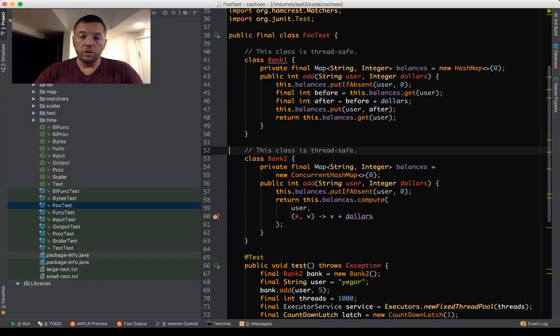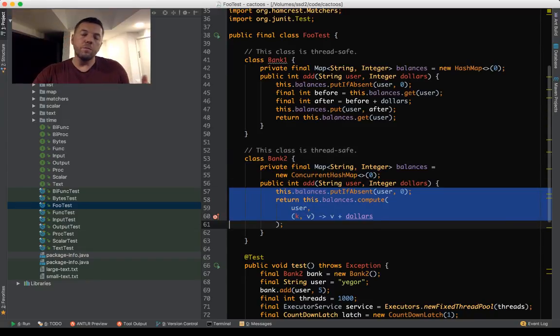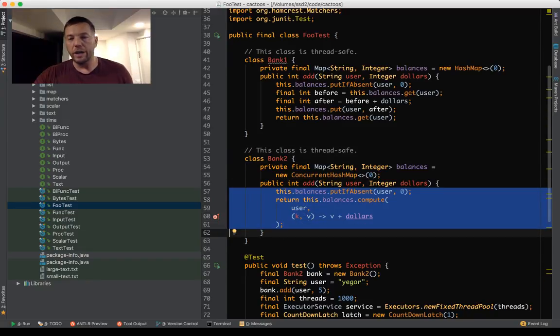This one is more low level, and you may argue that this one also looks good. I agree. But in general, I would say that extra synchronization, any thread safety makes code more complex somehow, makes code more difficult to read.